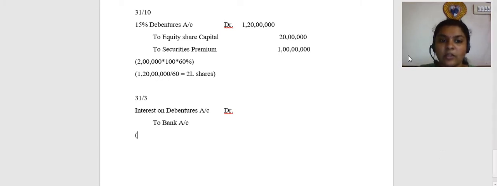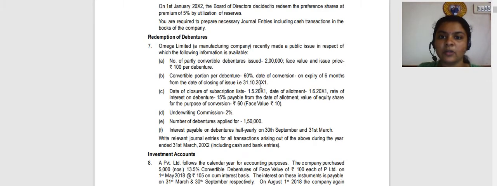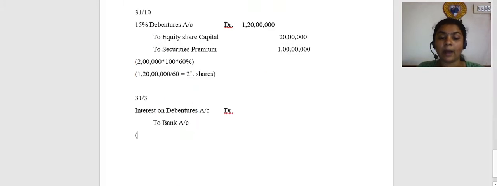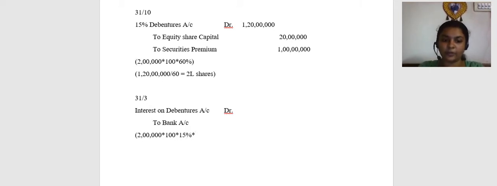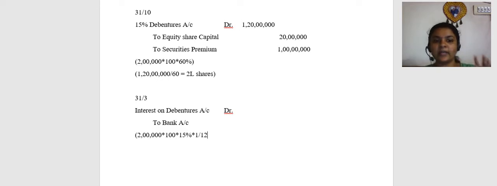Now, if you see, friends, conversion happens on 31st October. So up to 31st October, which is from 1st October to 31st October, we had a total of how many debentures? We had the entire amount of debentures. So, 2 lakh debentures into 100 into 15 percentage into 1 by 12, which is from 1st October till 31st October.